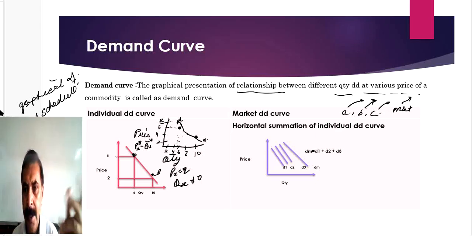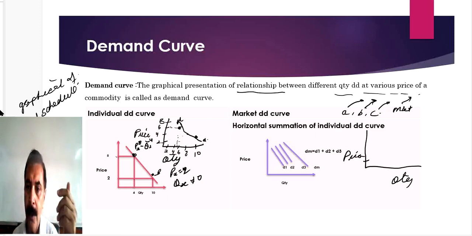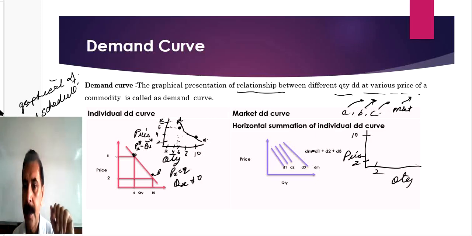These are price and this is quantity. Price will remain the same for all buyers, from 2 to 10. And the maximum quantity you can check in the schedule is 12, so the scale of quantity will move from 2 to 12.